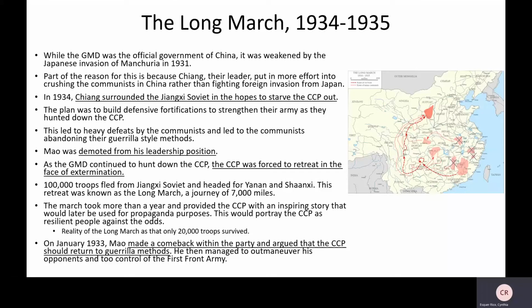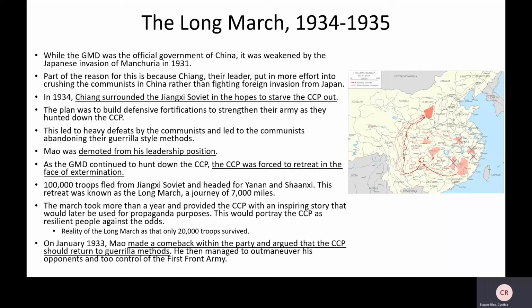Part of the reason for this is because Chiang, their leader, was more concerned with putting effort and resources and money and time and men into crushing the communists in China rather than fighting a foreign invader in their region. So they're like, you know what? Yes, Japan is bad, and yes, they are taking our land, but we hate the communists even more, so we're going to go after them, which is why China lost Manchuria, right?